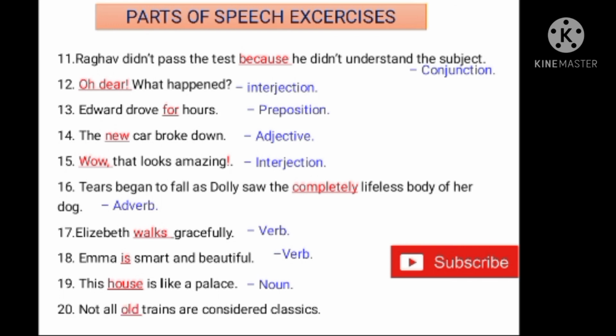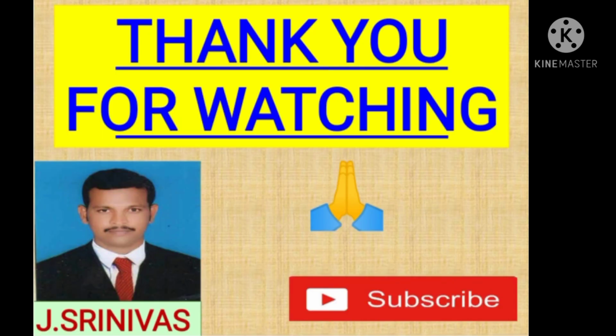Not all old trains are considered classics. Here, the underlined word is old. So how are the trains? Old. Here it talks about trains. It adds extra information to the noun, that is trains. Here, how are the trains? Old. So it is an adjective.